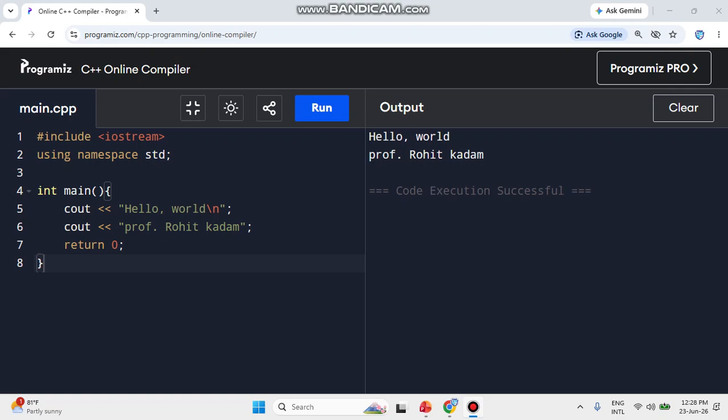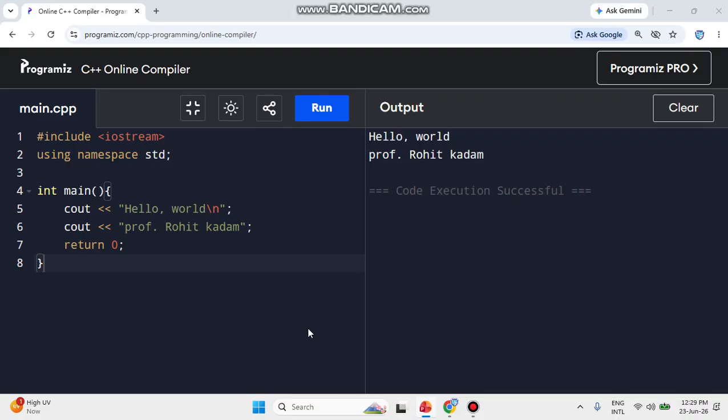Okay, after understanding the syntax, we can start with comments. Do you know what a comment is? Comments can be used to explain C++ code and make it more readable. They can also be used to prevent execution when testing alternative code. Comments can be single line or multiple line.